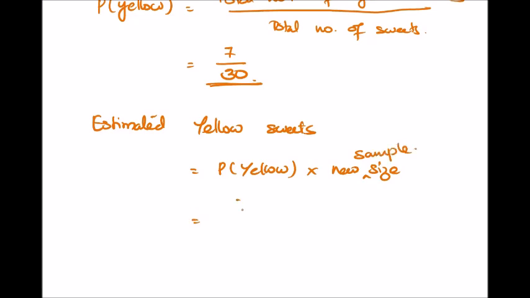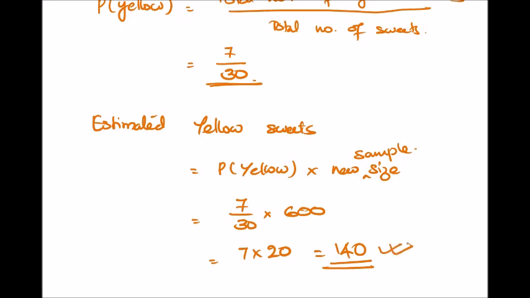That is 7 by 30 into 600, that's equal to 7 into 20, that's equal to 140. So if there are 600 seeds in the box, then there should be 140 yellow seeds in the box.